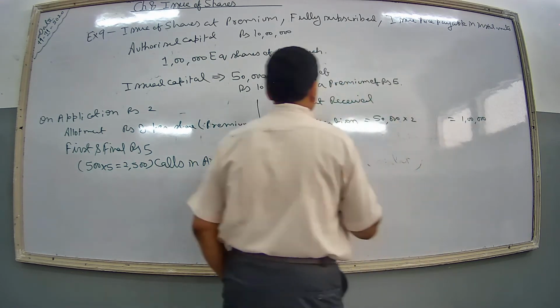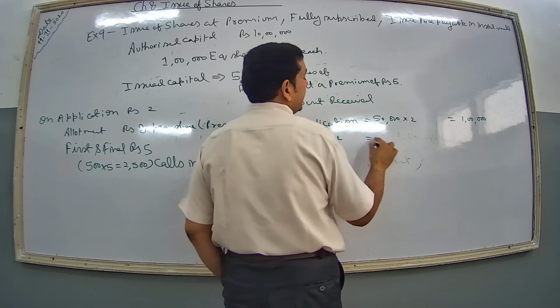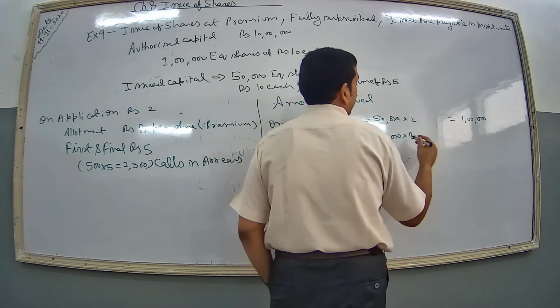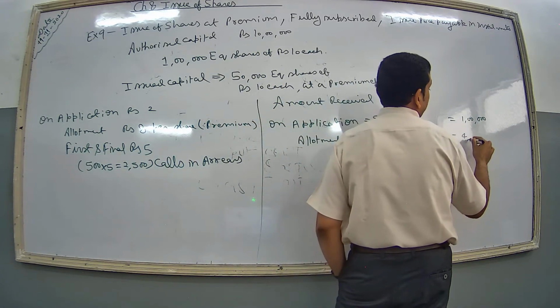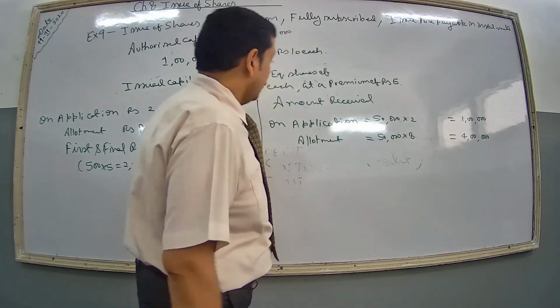On allotment, rupees 8, so 50,000 into 8 comes to 4 lakh.